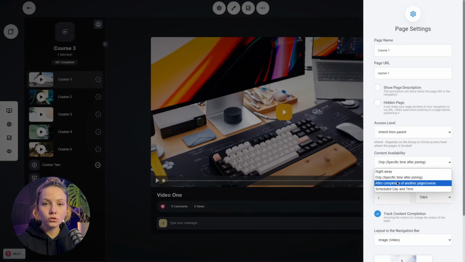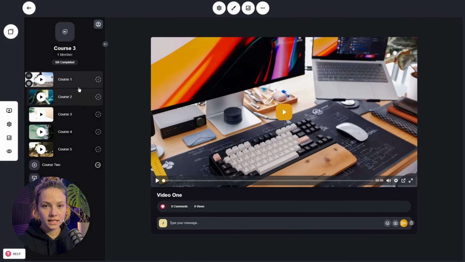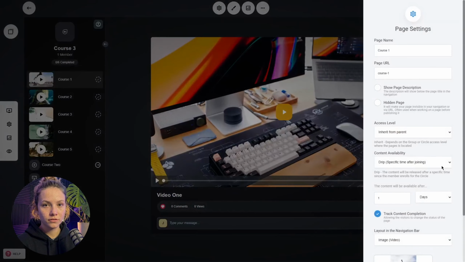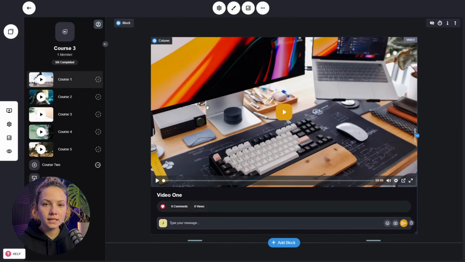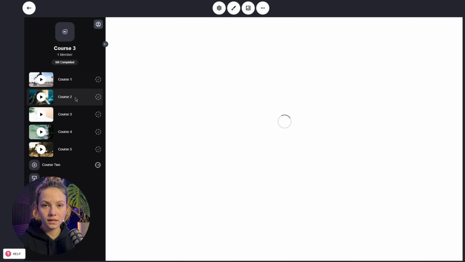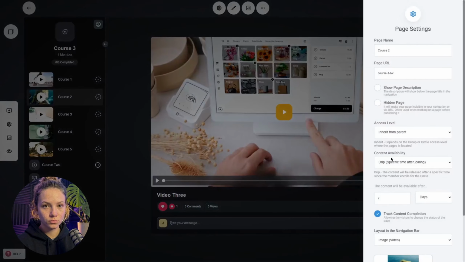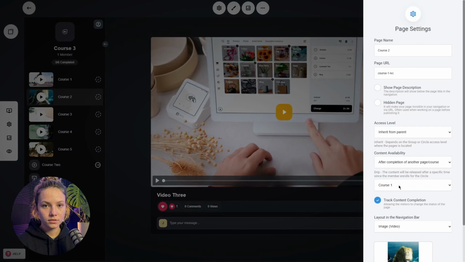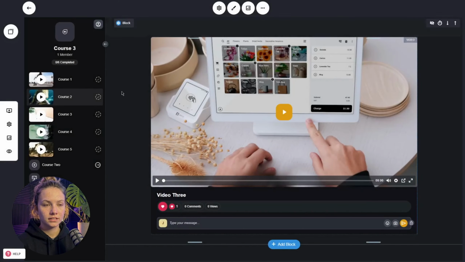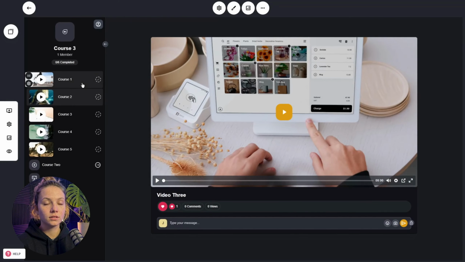Now we have the ability to also gain access to a specific page after completion of another one. So this is utilizing the tracking. If you have tracking enabled for a specific page, like here, the tracking of content, this is great for courses to keep track if somebody completed something and for them to track that as well. So we can make course 2 drip after somebody completes course 1, meaning that you do not gain access to course 2 unless you have completed course 1.